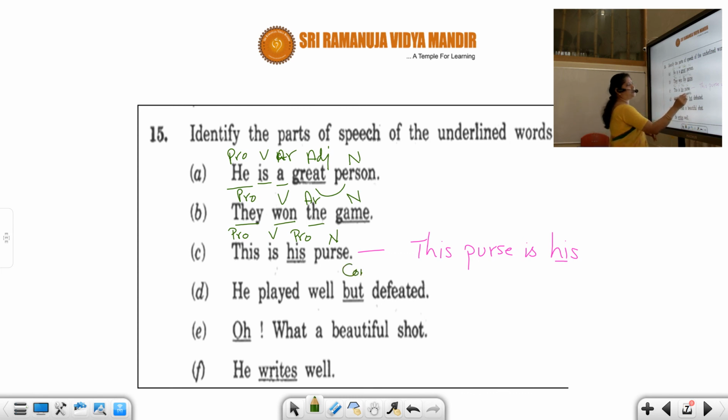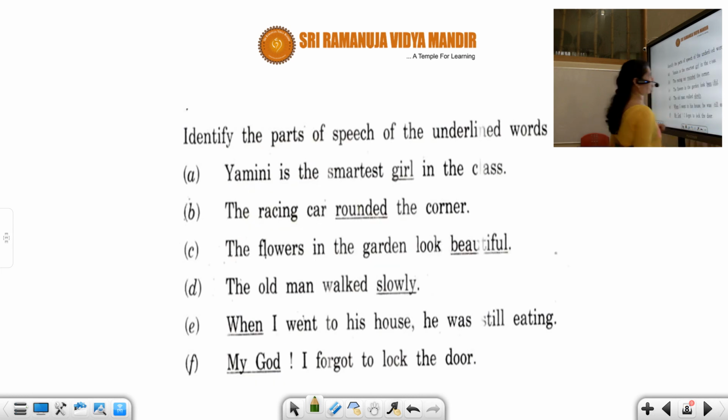But is conjunction. You already know. He played well. He was defeated. Two sentences you join. He played well but he was defeated. Oh is an interjection. Writes is a verb. So you can understand.